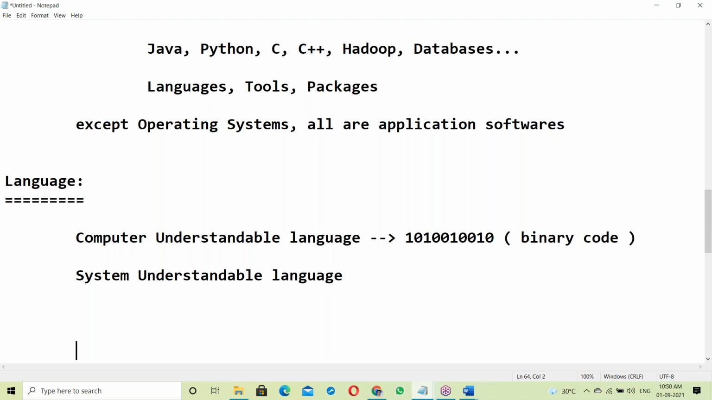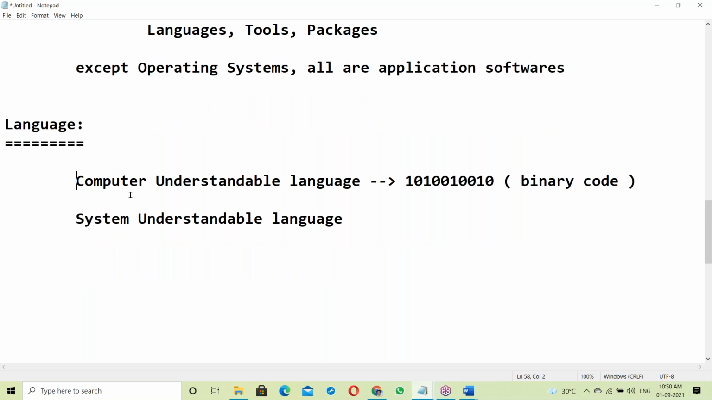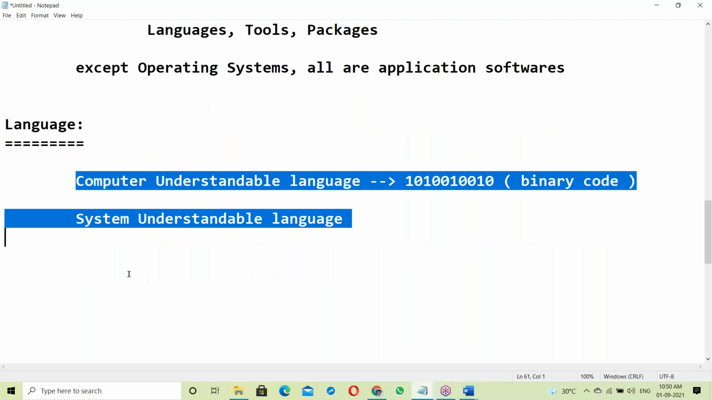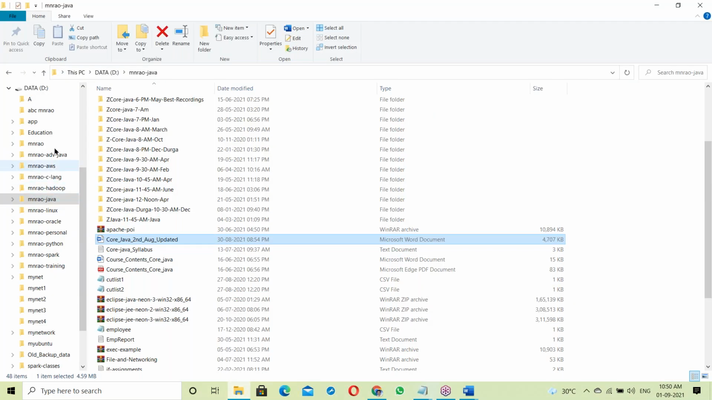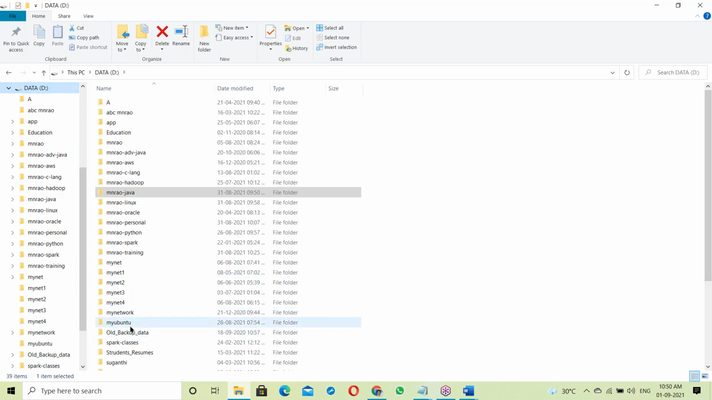Next, one more here. We are understanding some other language. This is the computer understandable language, but we understand some different language. What is our language here? For example, for a Java program.